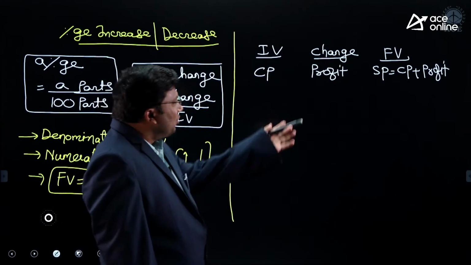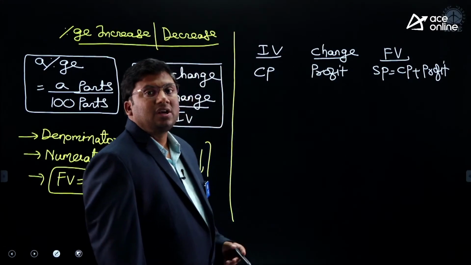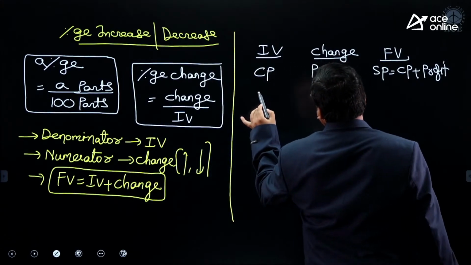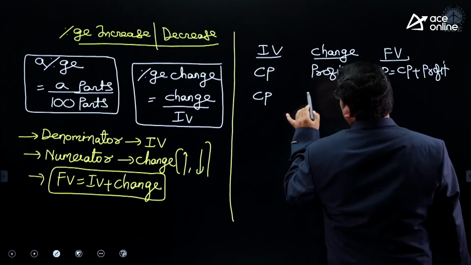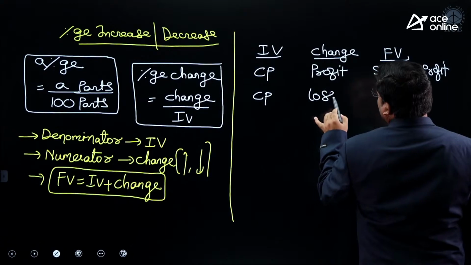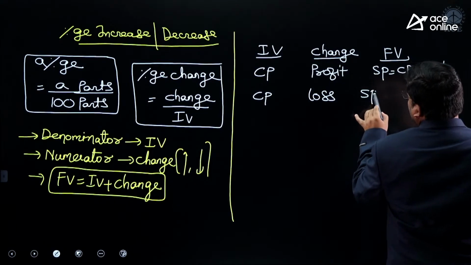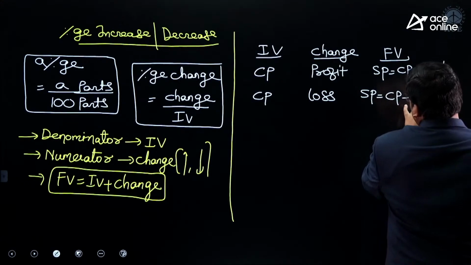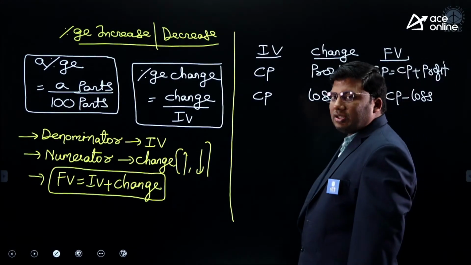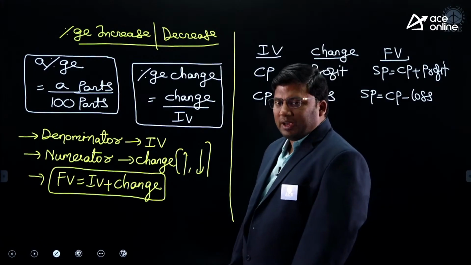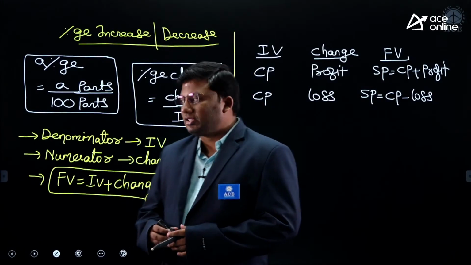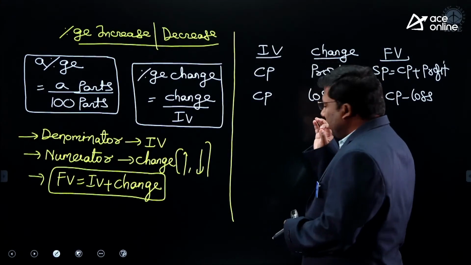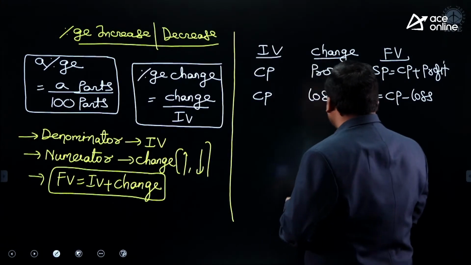Are you all with me? You don't need to remember these formulas. Once your concepts are clear, you can easily solve. Initial value, if it is a cost price, and I sold a product at loss, so selling price is equivalent to cost price minus loss. SP equivalent to CP plus profit. SP equivalent to CP minus loss.